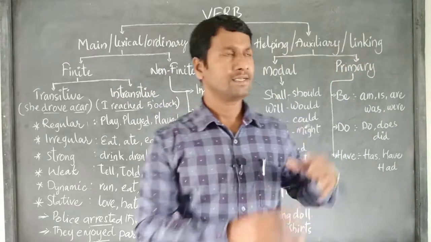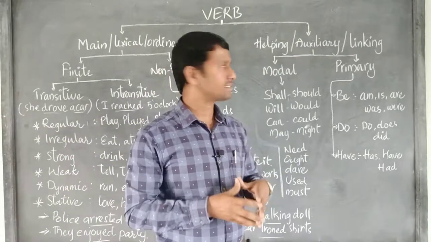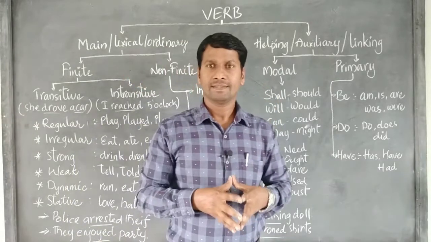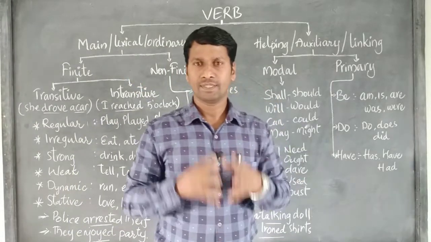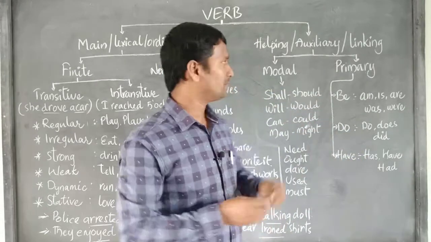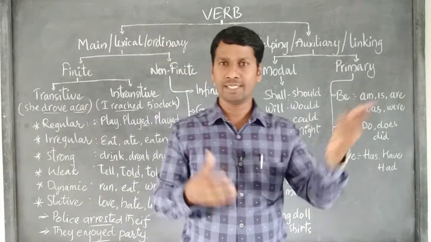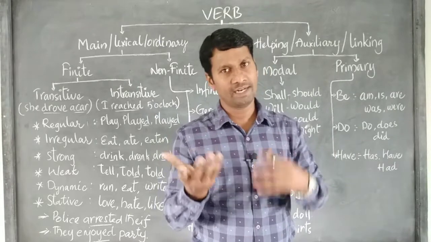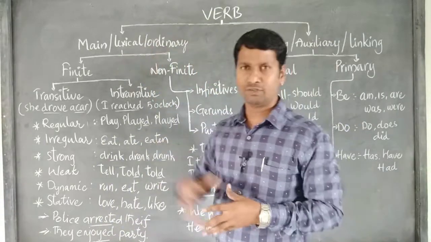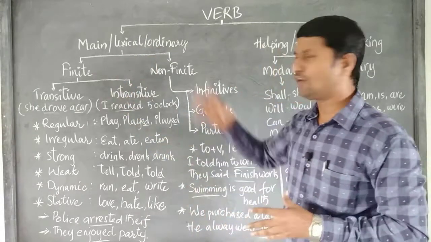The second is helping verb. Helping verbs are also called auxiliaries, linking verbs. Helping verbs actually do not have any particular meaning. They support the main verb. They add extra information to the main verb. These helping verbs, as you all know well, are am, is, are, was, were, will, shall. They all come under helping verbs. If you divide the main verb, mainly there are two: finite verbs and non-finite verbs.